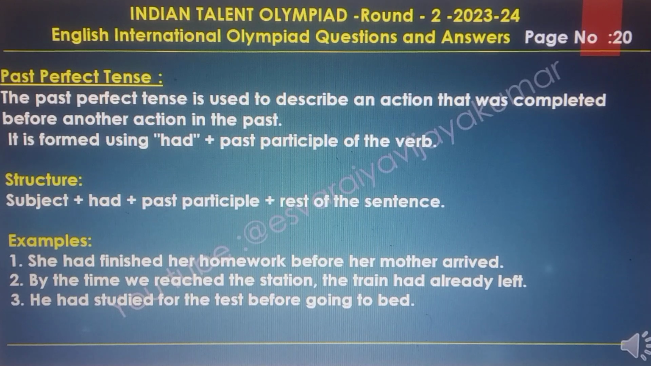Now the past perfect tense: simple definition. The past perfect tense is used to describe an action that was completed before another action in the past. It is formed using had plus the past participle of the verb. The structure: subject plus had plus past participle plus the rest of the sentence.